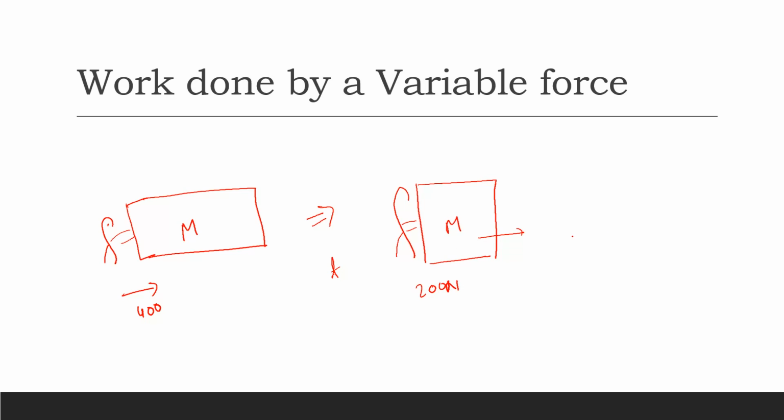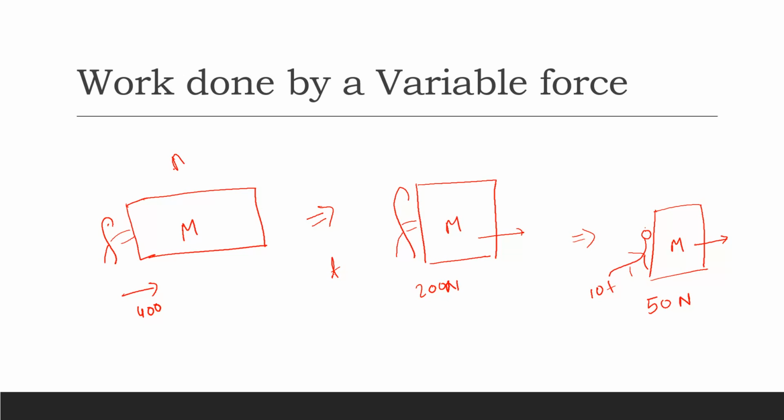And at last, after some 10t time, the boy is completely exhausted, but he is still doing some sort of work. He is still applying some work on the block that is giving this block some displacement. And at this point of time, the force that is being applied is 50 Newton.